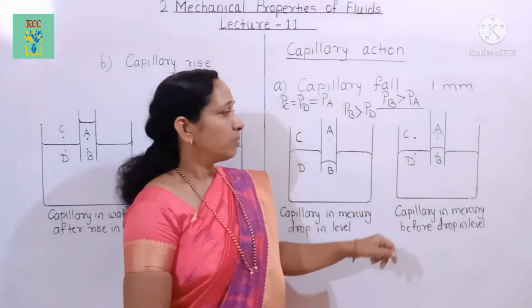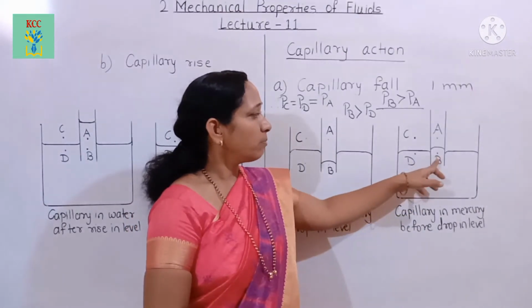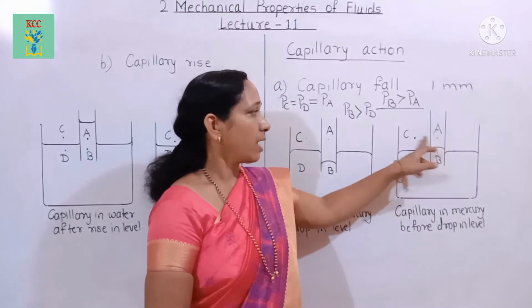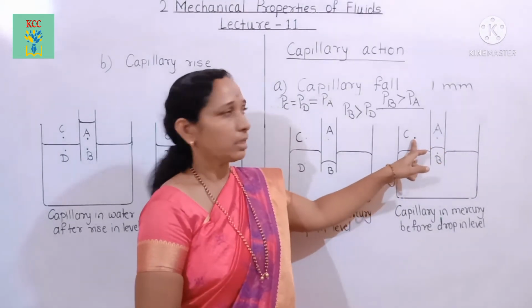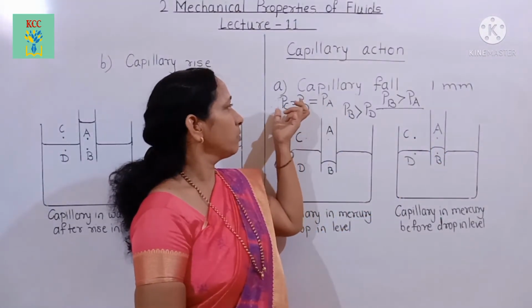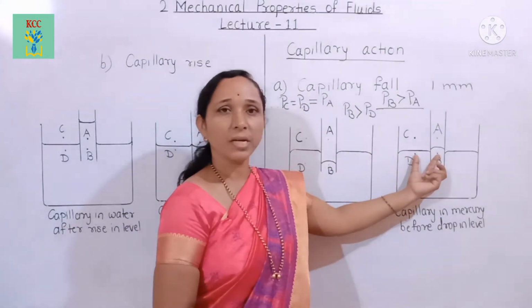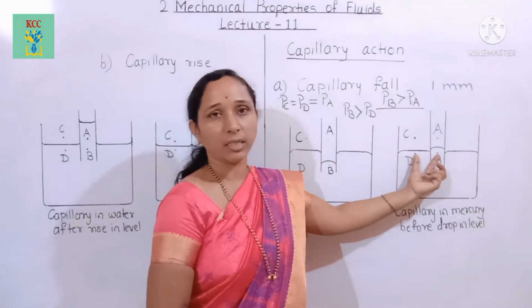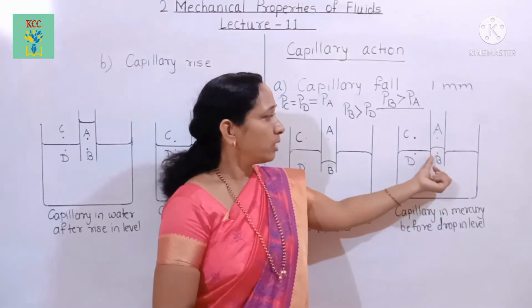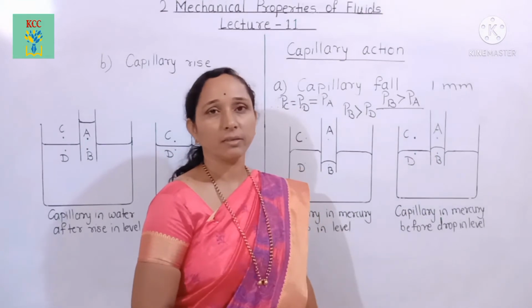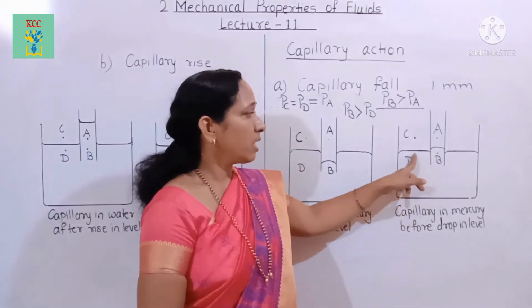Here too, point B and point D are at the same horizontal level. Here A and C are at the same horizontal level. Therefore, PA equals PC equals PD. And these 2 points, B and D, are also at the same horizontal level. And due to this concave surface, the pressure at point B is the maximum, greater than the pressure at point D.